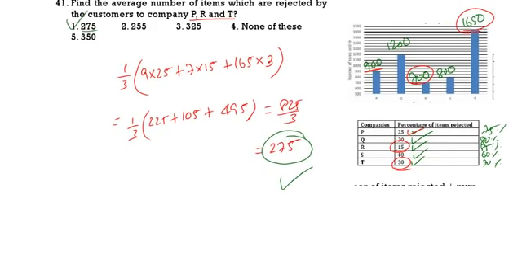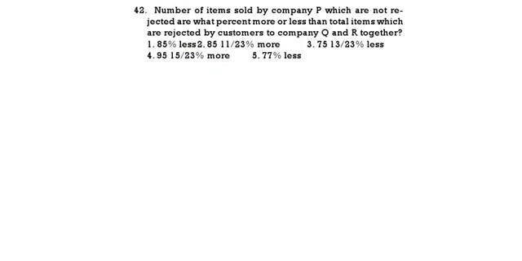See the next question. The number of items sold by P which are not rejected are what percent more or less than the number of items rejected by Q and R together?